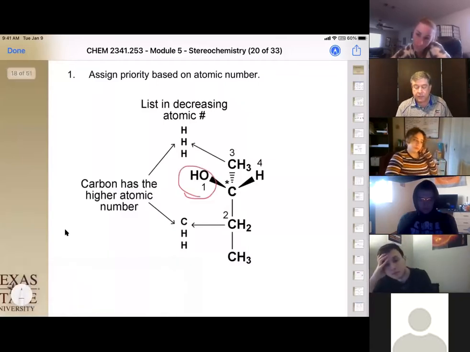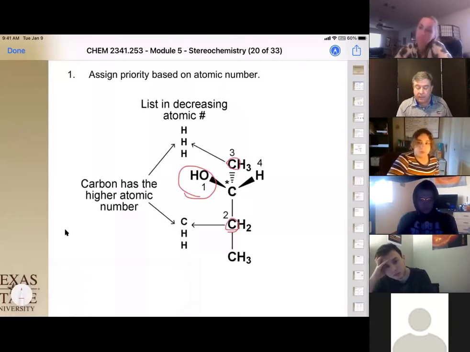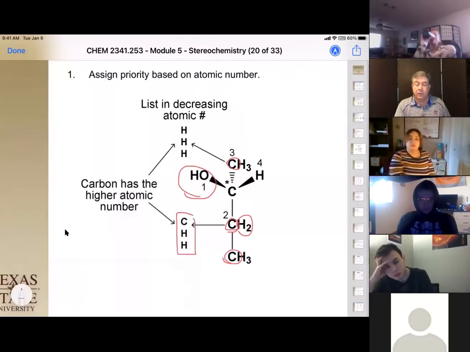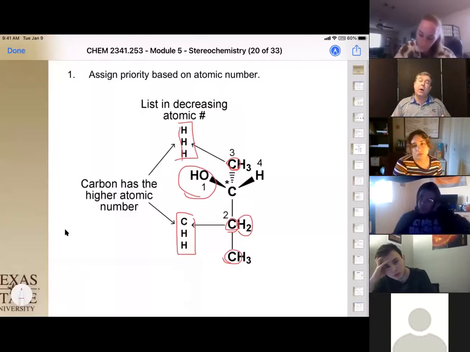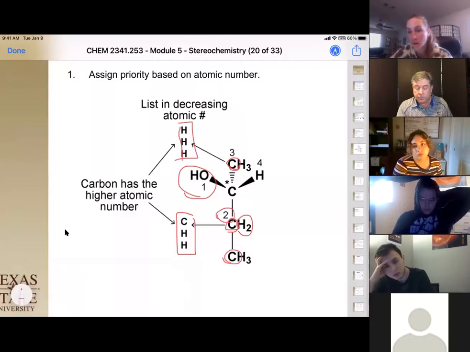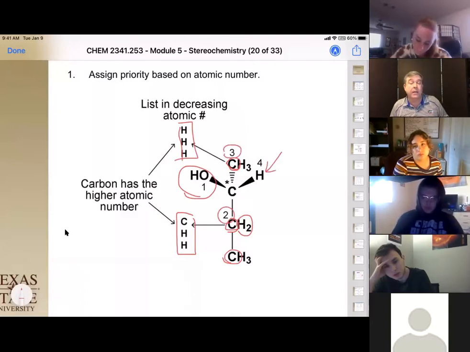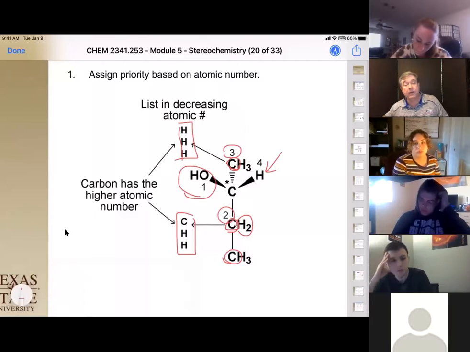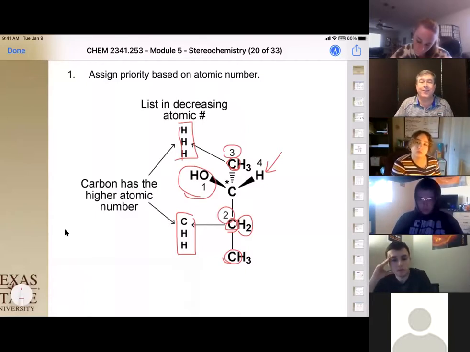The next is we have a carbon and a carbon. Those are the same. We have to go out 1. And here we have a carbon and 2 hydrogens. So that's going to give us this priority. We have a carbon with 3 hydrogens, which gives us this priority. The one with a carbon on it is the higher priority now. So it's given us our 2. This is then our 3, and hydrogen is usually 4, okay? If you have 2 hydrogens on there, it's not chiral anyway, but hydrogen's always our lowest priority, okay? So we've assigned priority based on our first rules, okay?